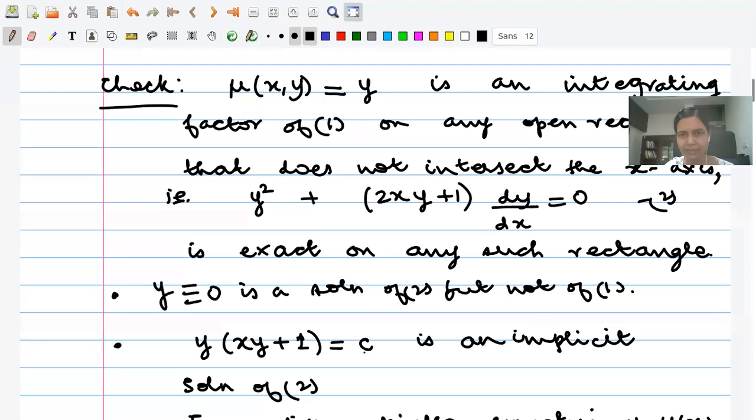Okay, ma'am. The other solution, y times xy plus 1 equal to c, you get by solving this exact ODE. Is that okay? All right, ma'am. Just one thing. Tell me. The line that you have written about the open rectangle not intersecting the x-axis, it is basically for mu. It is for mu. Okay, ma'am. Thank you.